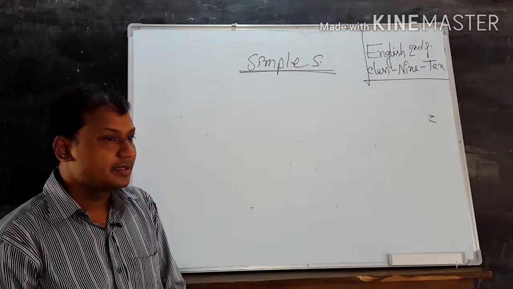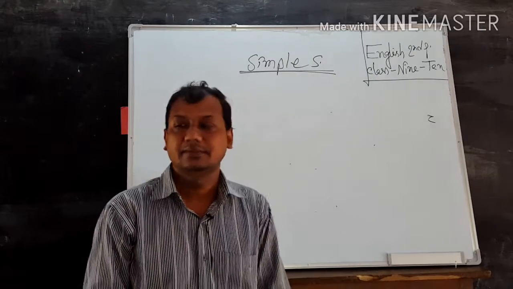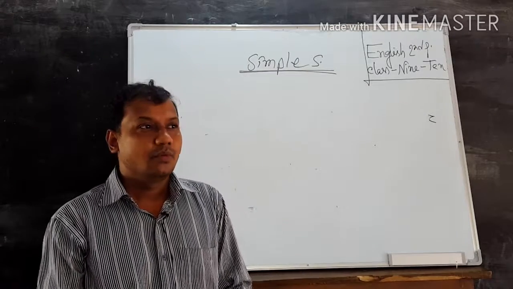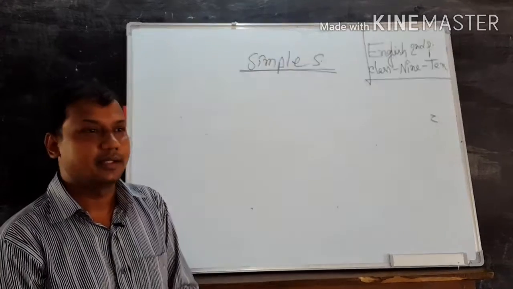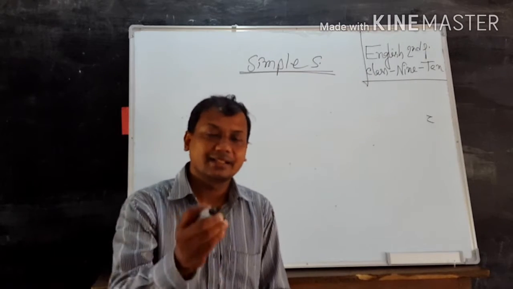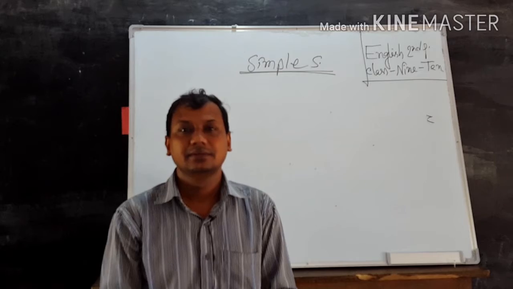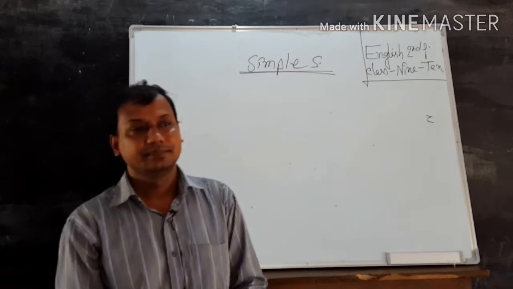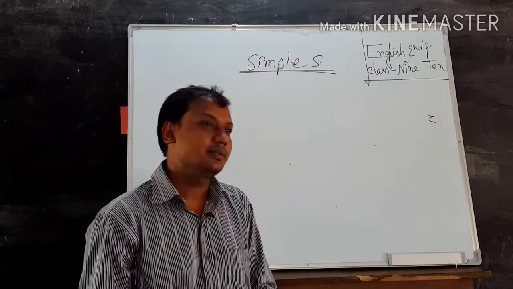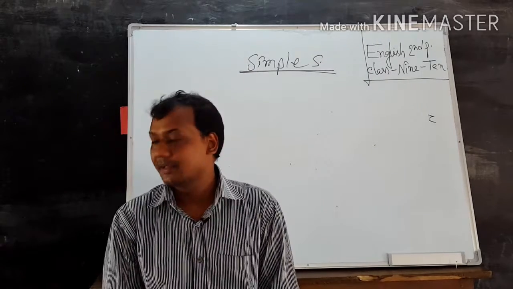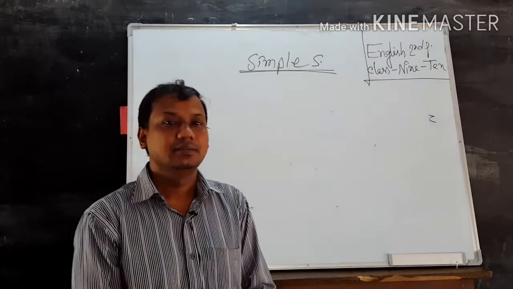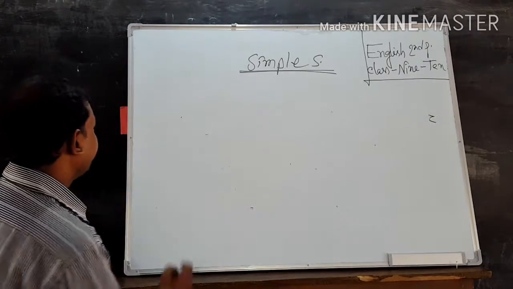But sometimes it should happen that we have to use one or more verb in a simple sentence. In this case, the second verb must be turned into non-finite verb. So, in a simple sentence, one subject and one finite verb, and the next or another verb must be non-finite verb. Attention please.